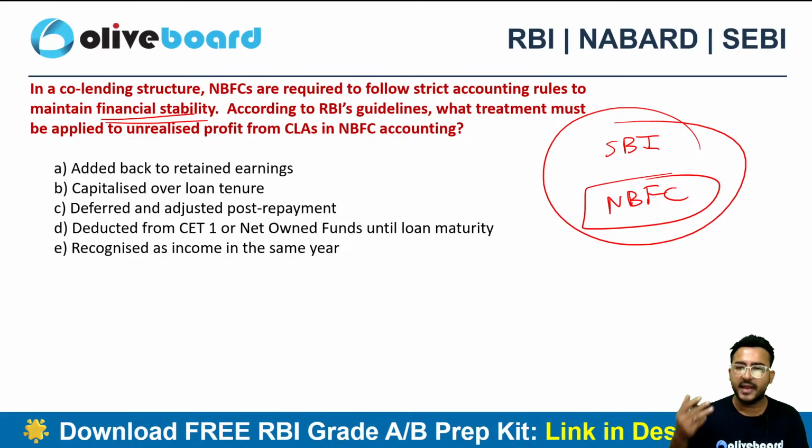According to the RBI guidelines, what treatment must be applied to the unrealized profit, right? What is unrealized? That I haven't actually realized in cash. It is as of now unrealized. Now, in case there is any kind of unrealized profit from the co-lending arrangement, how will the NBFC do the accounting?